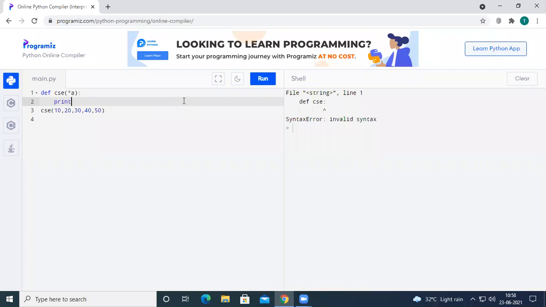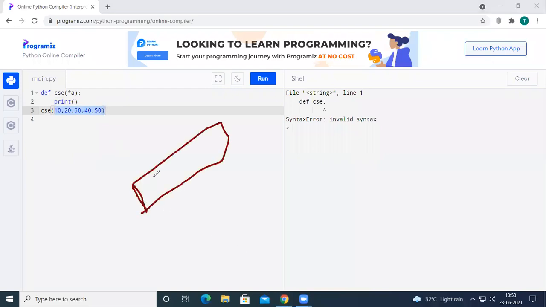Simple. If I pass 5 values, these 5 values will be stored inside the memory under the name of A. Under the name of A, there will be 5 parts, with index values 0, 1, 2, 3, and 4.